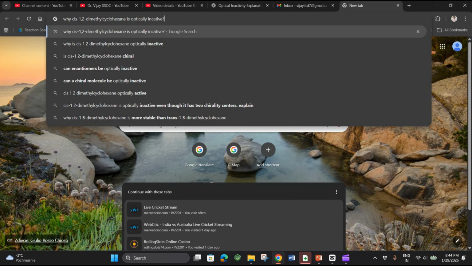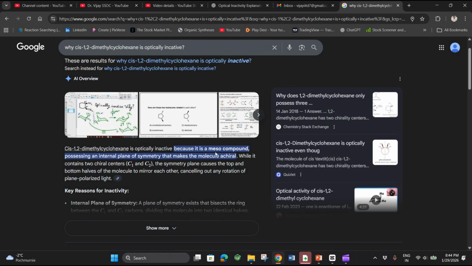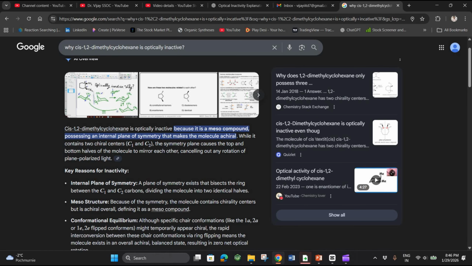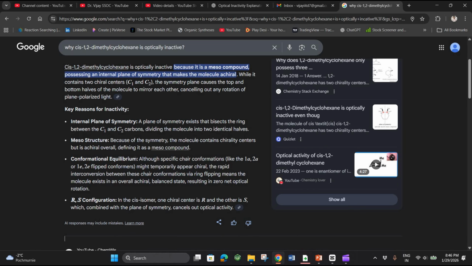When I ask Google why cis-1,2-dimethylcyclohexane is optically inactive, it says that this is optically inactive because it is a meso compound possessing an internal plane of symmetry that makes the molecule achiral. According to that statement, this molecule has an internal plane of symmetry. And another reason it gives is conformational equilibrium. It says that chair conformations might temporarily appear chiral. The rapid interconversion between these chair conformations via ring flipping means the molecule exists in an overall achiral balanced state, resulting in zero net optical rotation. So another statement is saying that this molecule exists as enantiomers, and these enantiomers are interconvertible into each other.